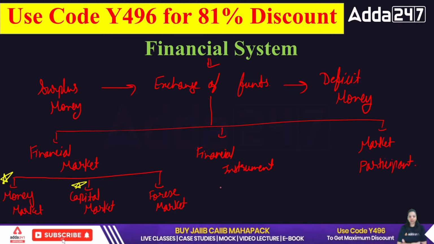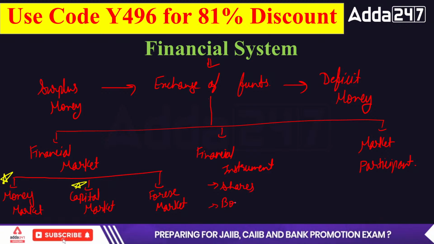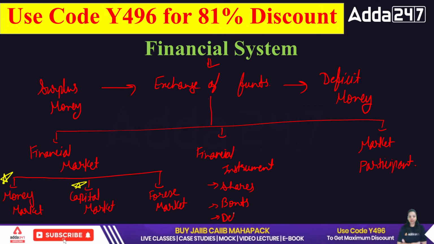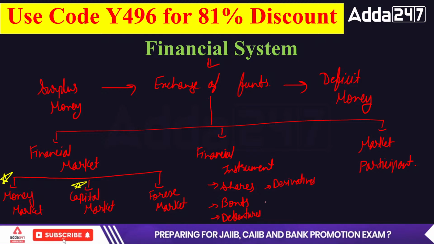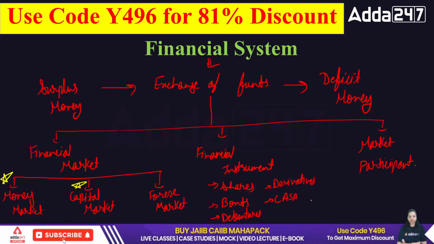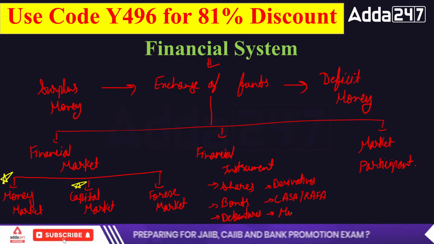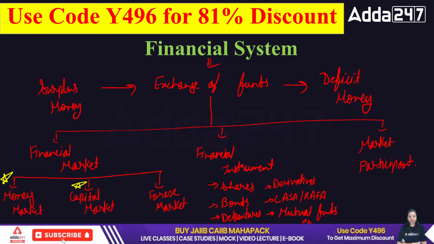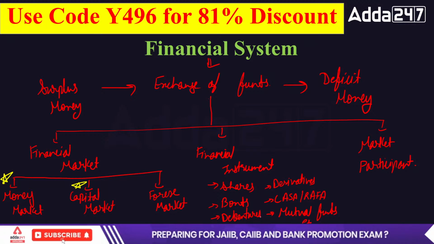Now, financial instruments. We have a lot of financial instruments like shares, bonds, debentures, derivatives. CASA is also a type of financial instrument because CASA also helps to exchange funds among the people. Mutual funds, etc. So all these are financial products, or we can say financial instruments, which help us to exchange funds among the people who have surplus money and the persons who have a deficit of money.